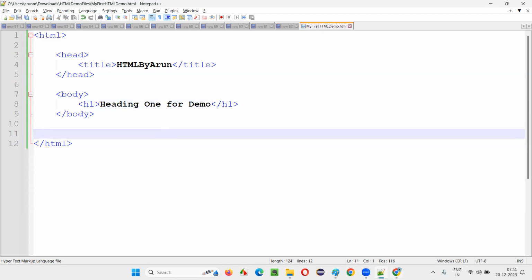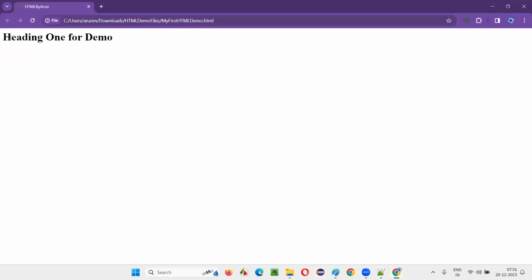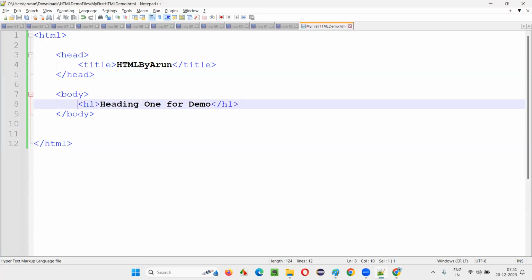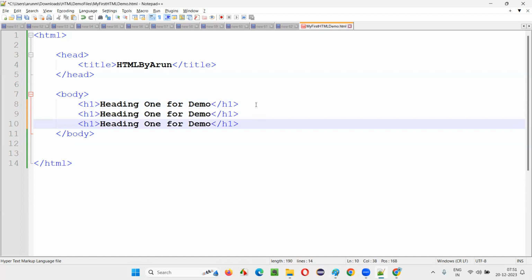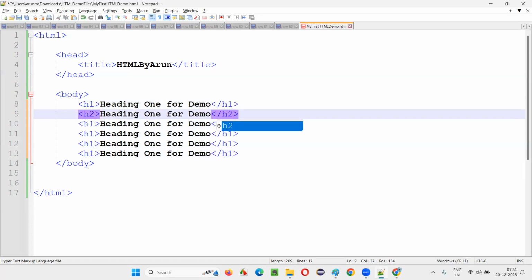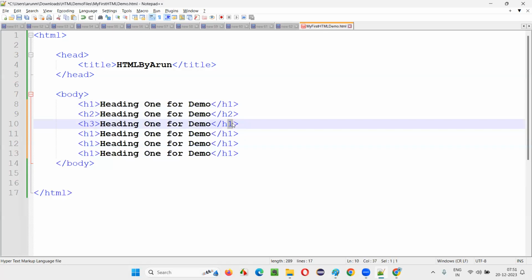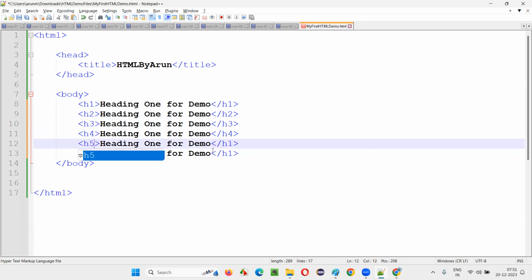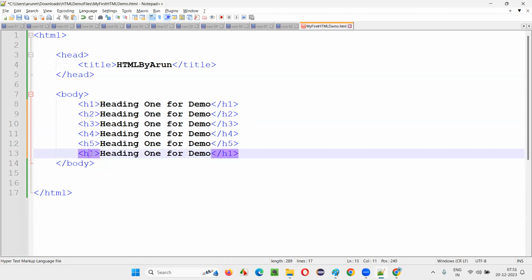Now save this, come back here and refresh. You see, Heading 1 for demo is coming on the body, right? If I copy paste this, we have 6 levels of such headings, guys. H1 is the biggest size, H2 is the next size, and H3 the next one. H4 is the next lower size of heading, H5 the next lower, and H6 the lowest.